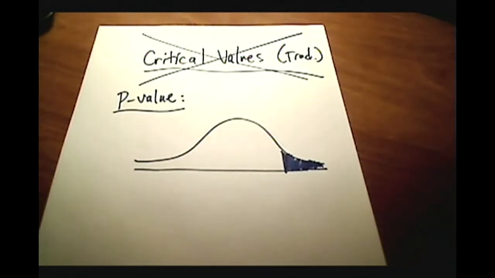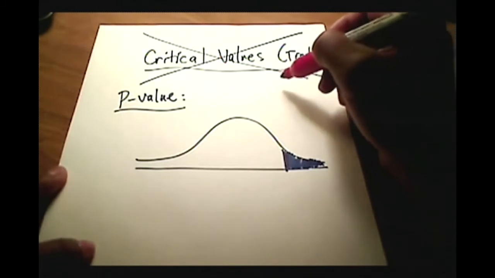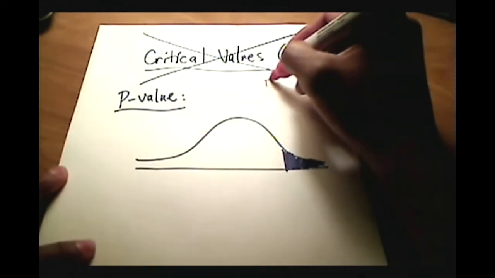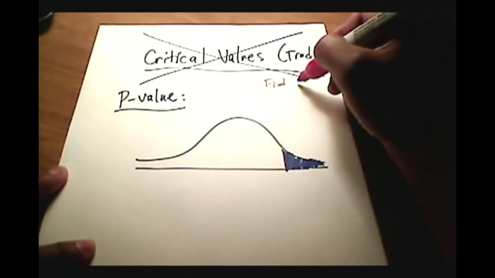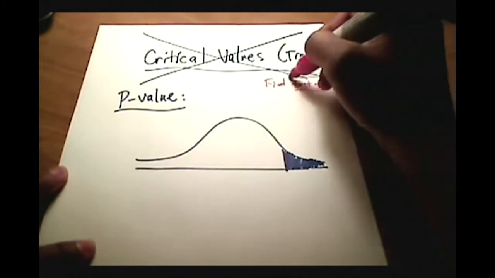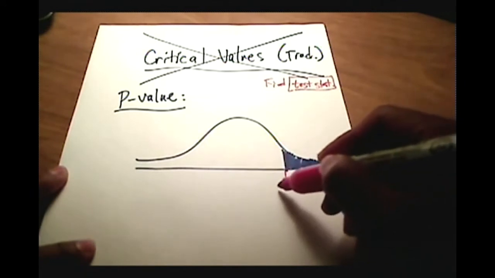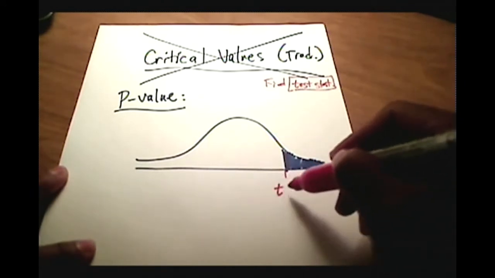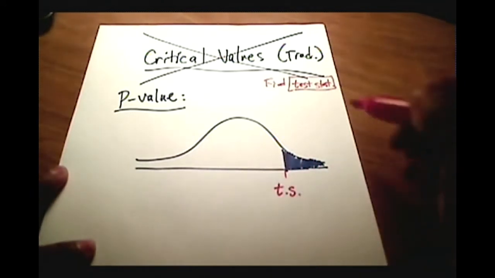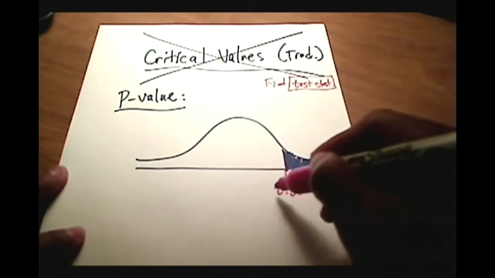We're going to find our test statistic using the formulas that I just showed you a second ago, using that formula you just saw on the previous page. And then we're going to put that in. I'm going to write this as TS, test statistic, and this is a right tail test.